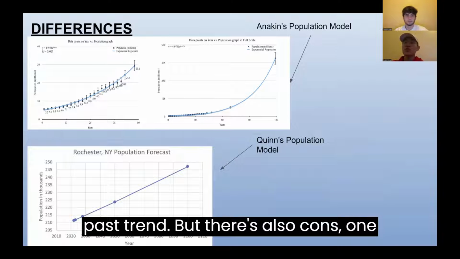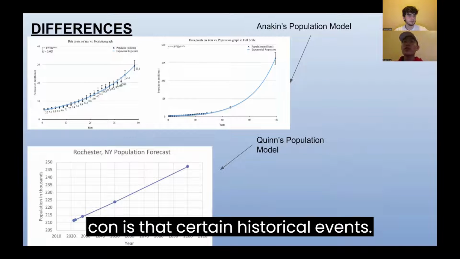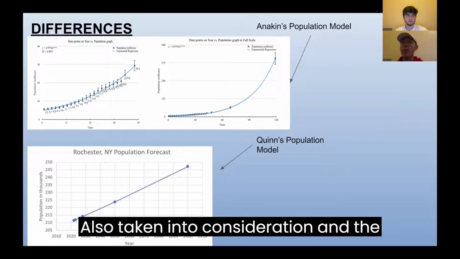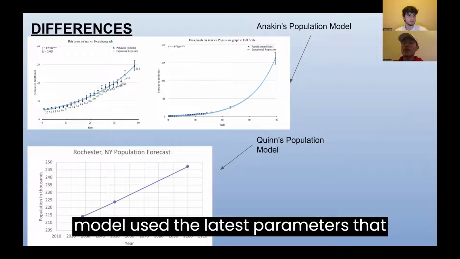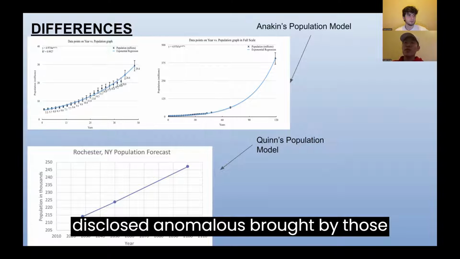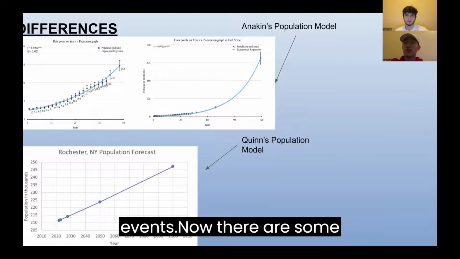But there are also cons. One con is that certain historical events are also taken into consideration in the calculation of the model, whereas Quinn's model used the latest parameters that disclosed anomalies brought by those events.